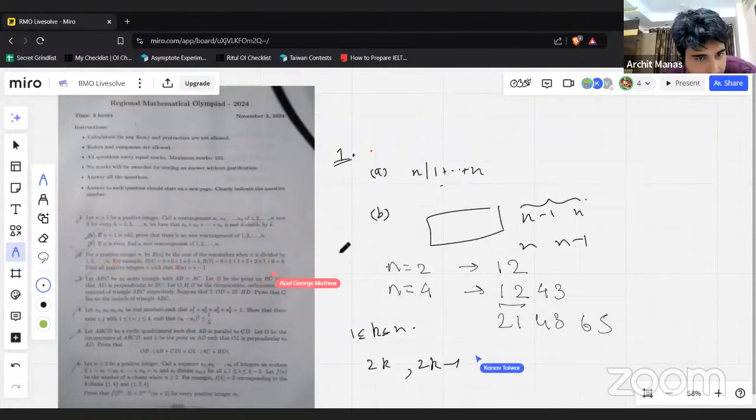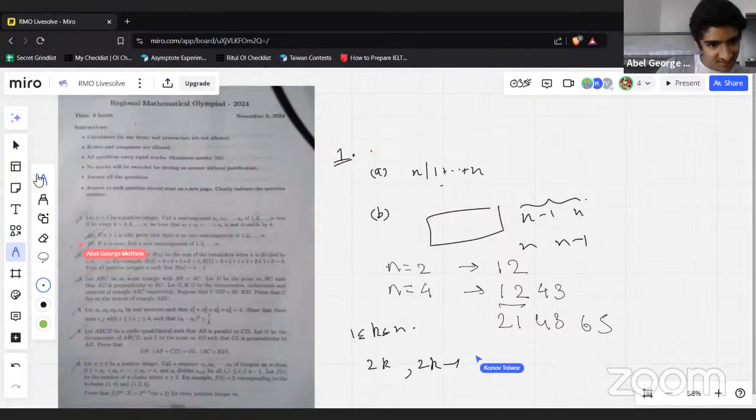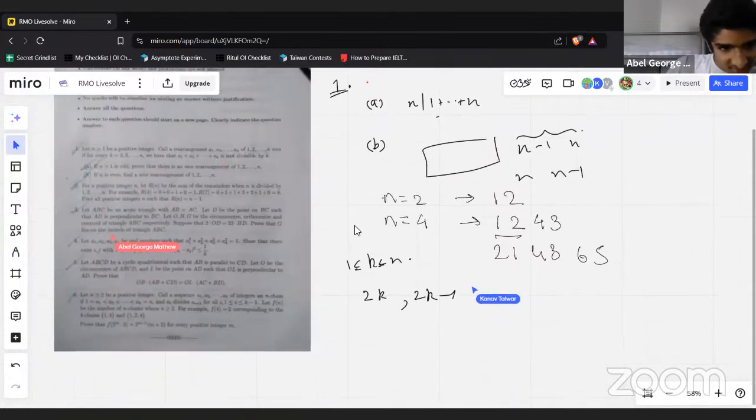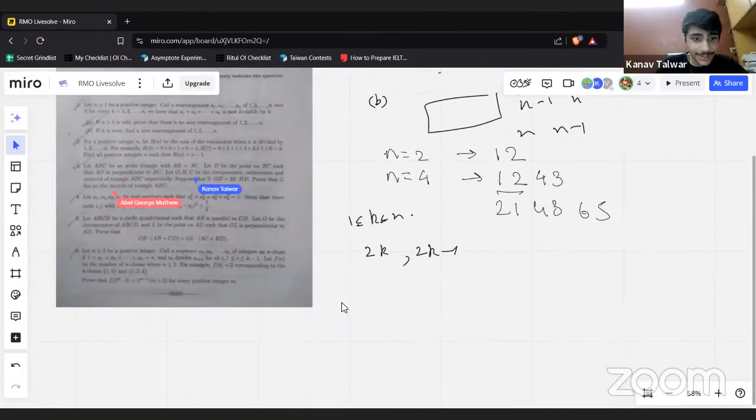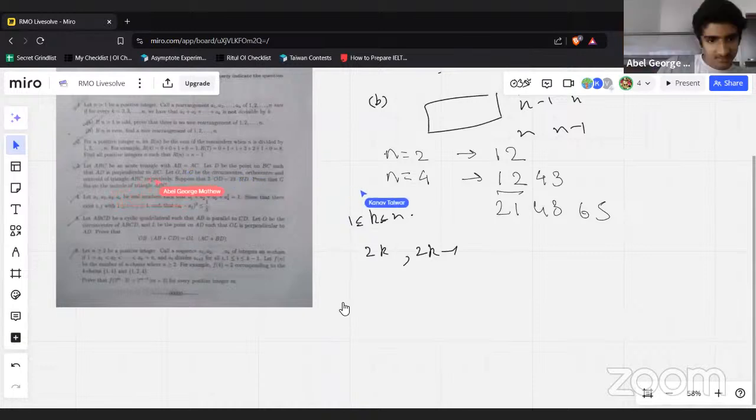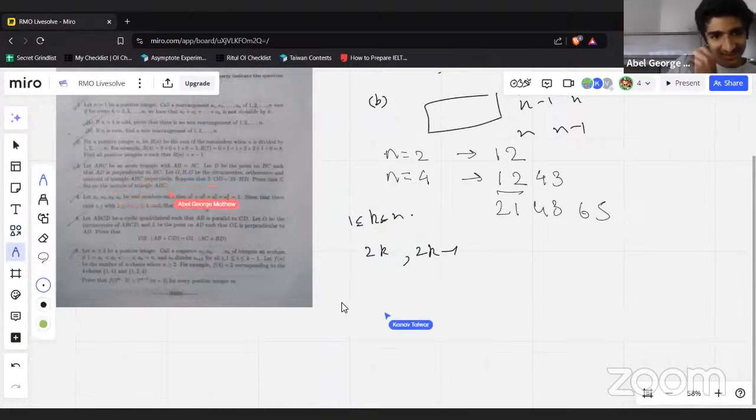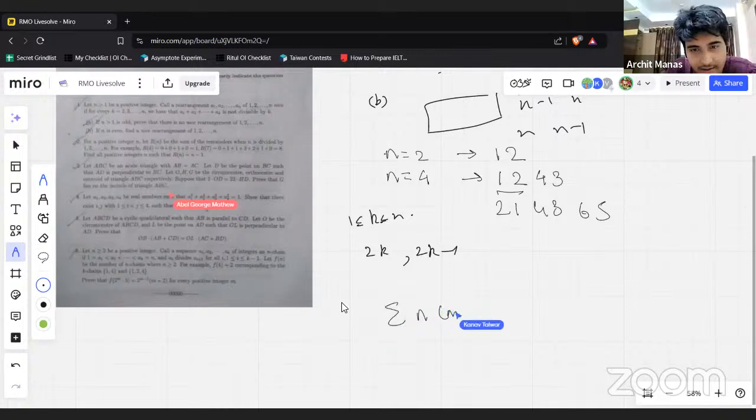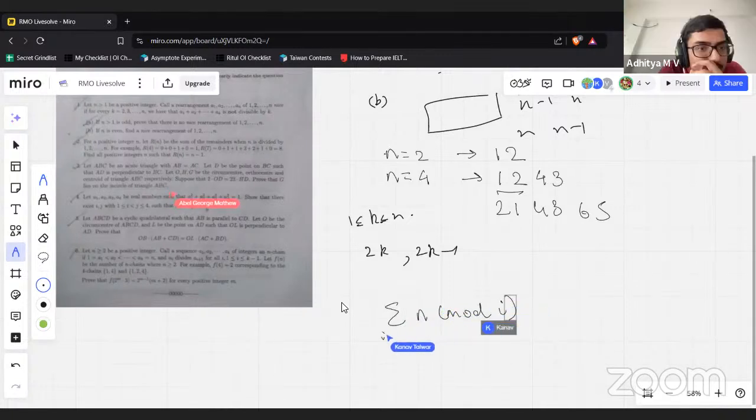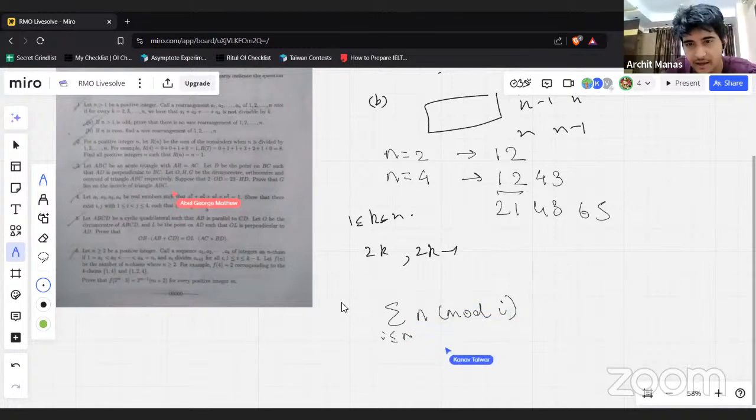What is 2? Fix the positive integer n. Let me see the problem properly. The problem is so hard to read. Okay, I'll read it out. The problem says that the sum of n mod i has to be equal to the summation of n minus 1 mod i, which is interesting because that tells you a lot, right? It tells you that n is divisible by n. So that means n has to be congruent to 1.